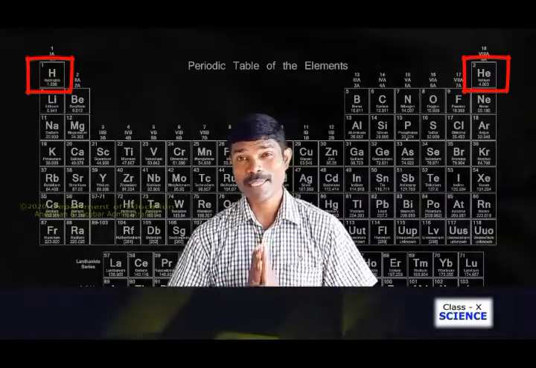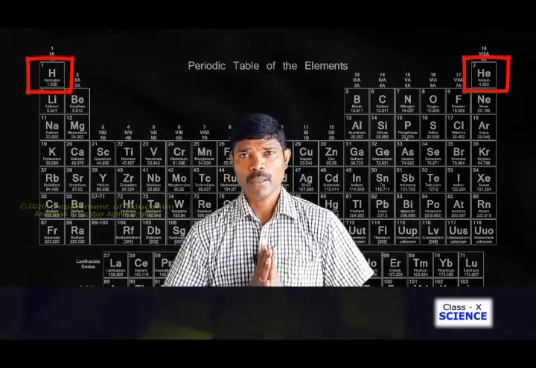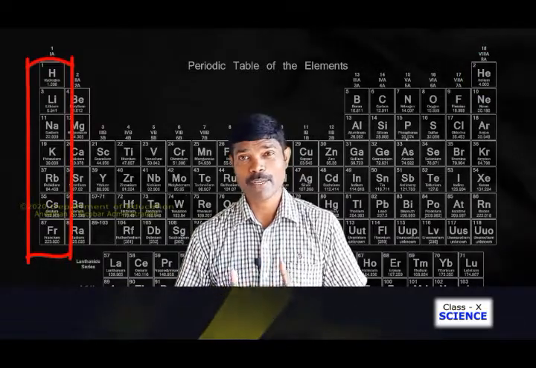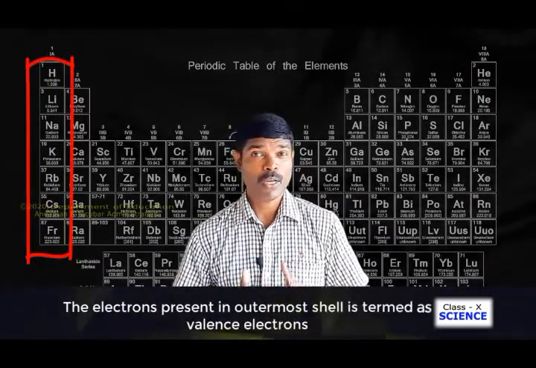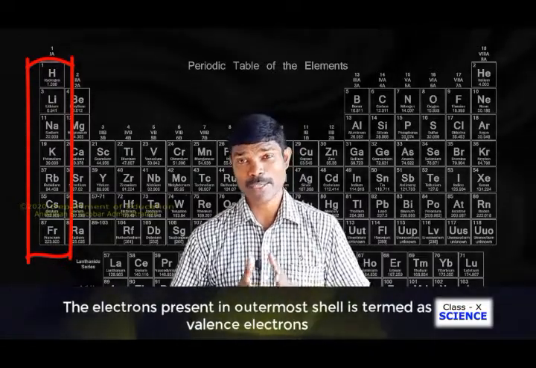Here we have 18 groups. The vertical columns, we call them groups, and the first group has some elements, right? The first element is hydrogen, the second one is lithium, the third one is sodium, potassium. Like that the elements are put. In what way are these elements arranged in the first group?